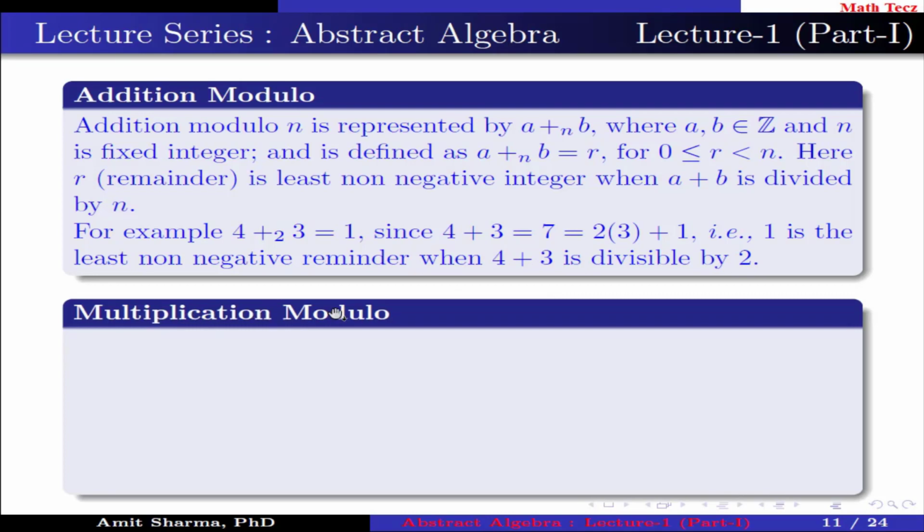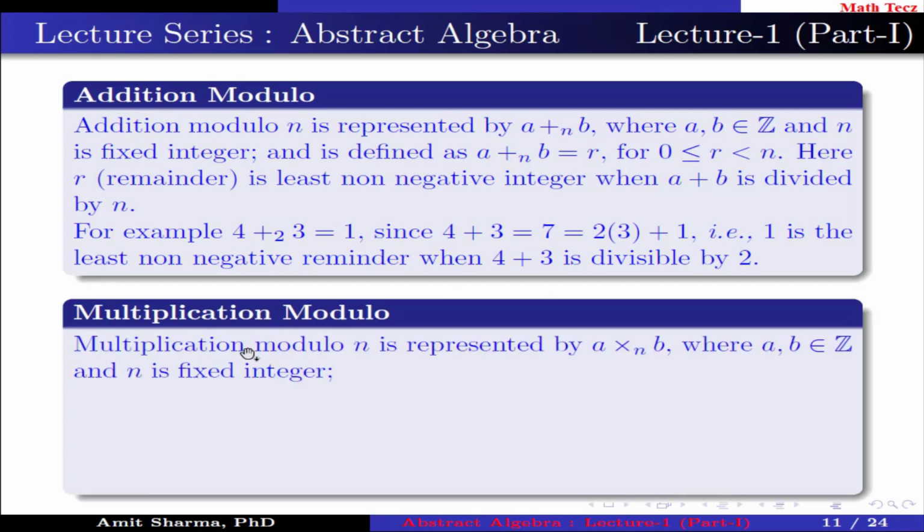Next is multiplication modulo. Multiplication modulo n is represented by a multiplied by b under multiplication modulo n, where a, b belong to Z and n is a fixed integer, and is defined as a multiplied by b under multiplication modulo n equals r, for 0 less than or equal to r less than n.